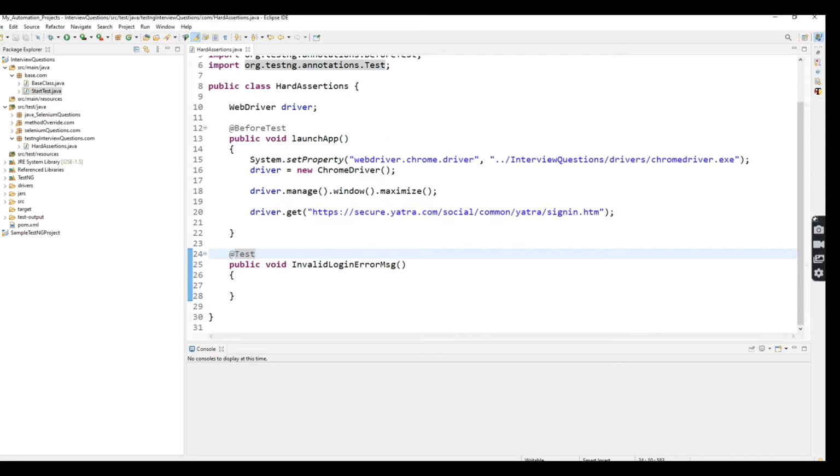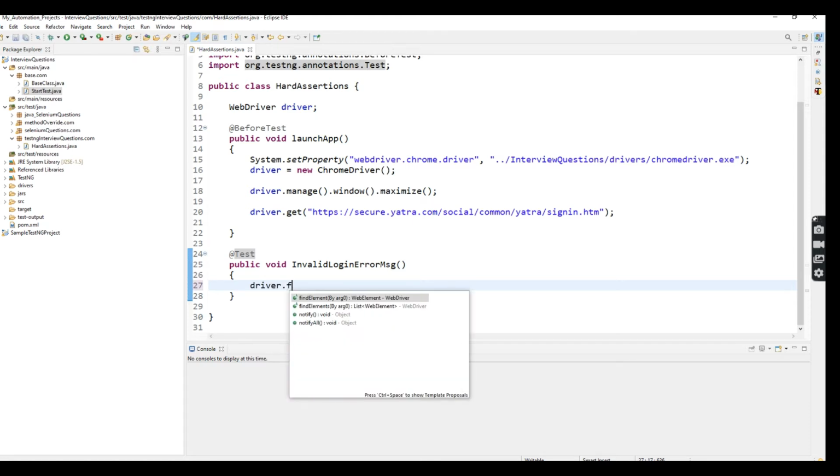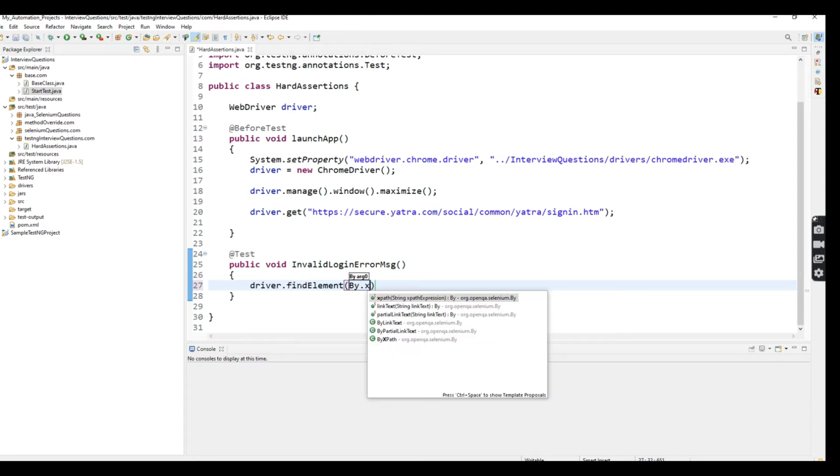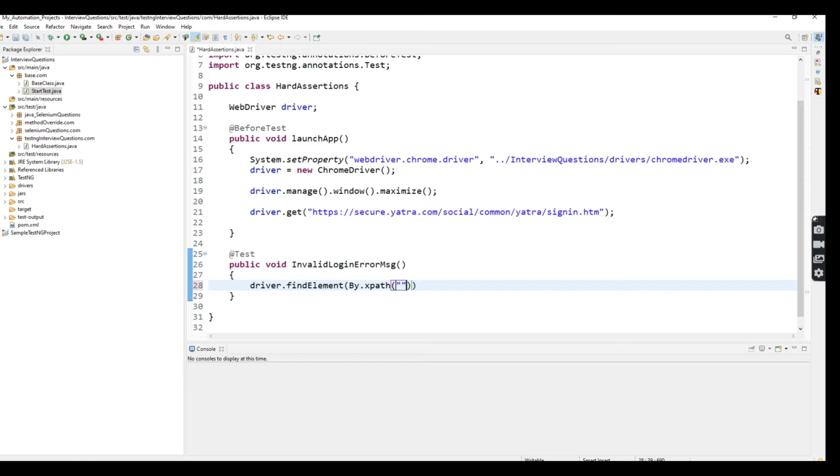Just copy it and put it in driver.findElement(By.xpath). Here I'm going to pass sendKeys, which is the mail ID in invalid format, right? I'm just going to give ABCD like that.